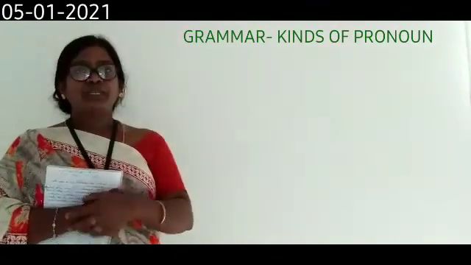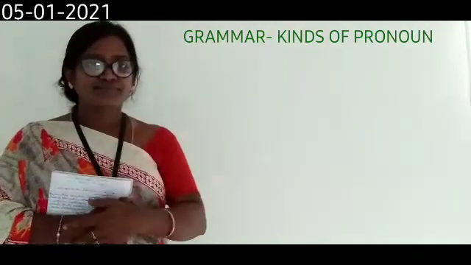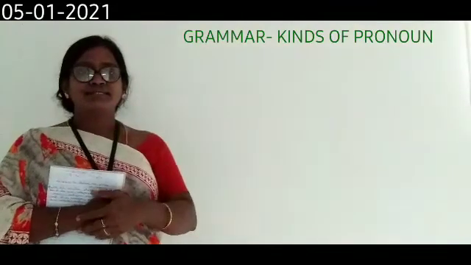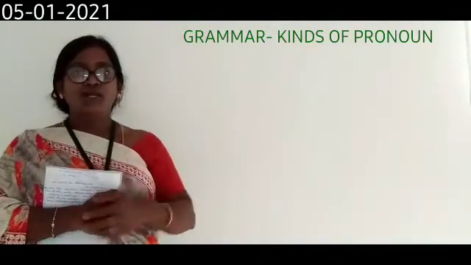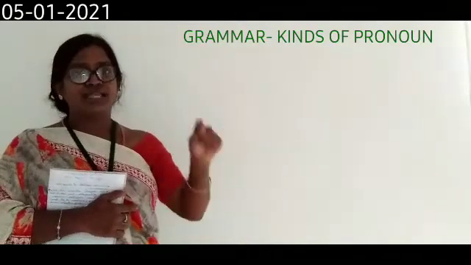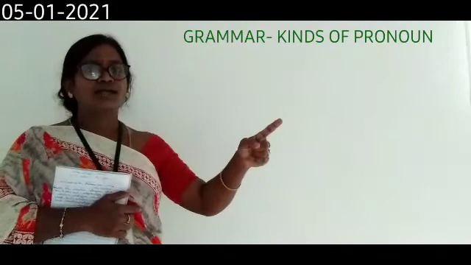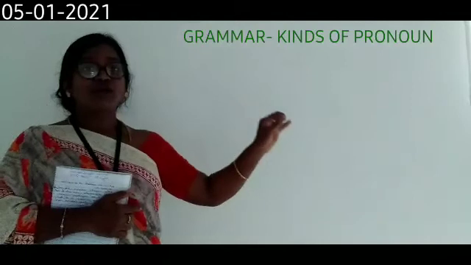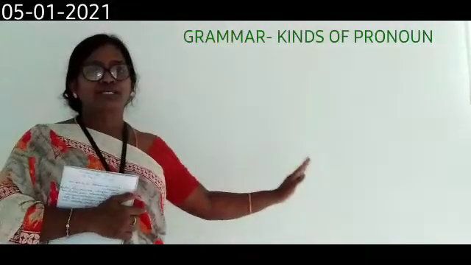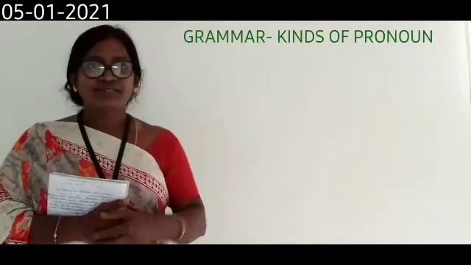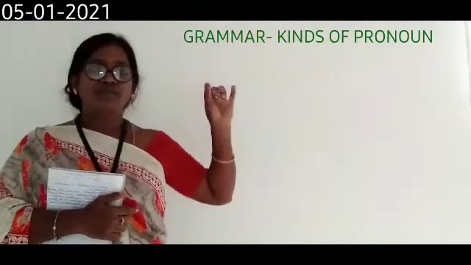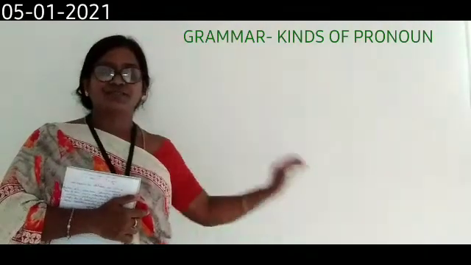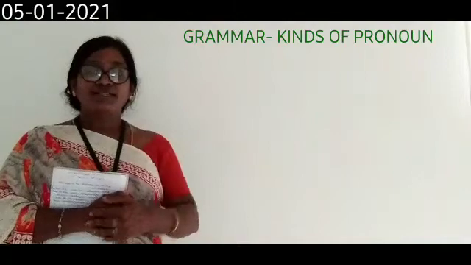Example, unless you study hard. Unless is a subordinate conjunction. You study hard. Study is a finite verb. Unless you study hard, it doesn't give complete meaning. Unless you study hard, you will not achieve good scoring in examinations. This is a sentence. Unless you study hard, comma, you will not achieve good result or good scoring in the final examinations. Okay, this is a complete sentence.